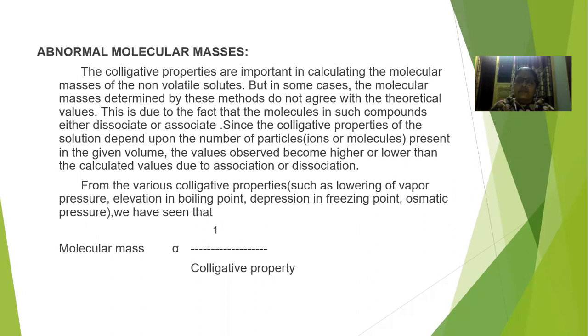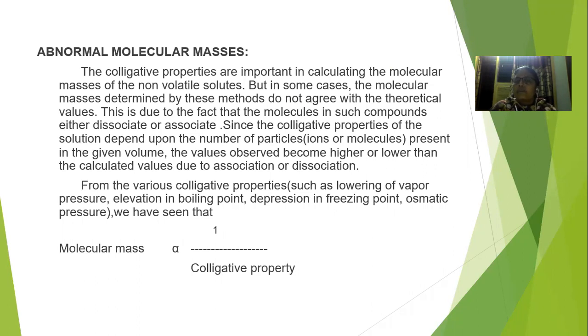If some molecules undergo association or dissociation in their reactions, then what will be the nature of that particular molecule, and what happens to its colligative property? We can discuss that in this video under abnormal molecular masses of any molecule. If they undergo association or dissociation, what will be the molecular mass, and how will colligative properties be affected? If the colligative property changes, then automatically the molecular mass of a solute or solvent also changes, since they are inversely proportional to each other.